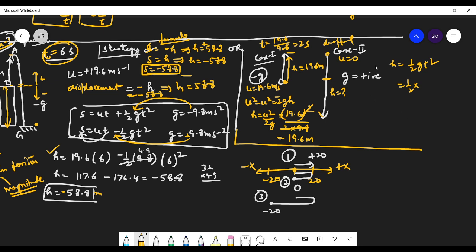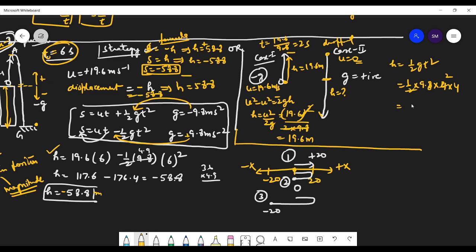So S is equal to ut, u is 0, plus half g t square. So into 9.8, and the time of the flight will be 4. So 4 into 4. So students here, yes, got it? So what is 8 multiply this? You can multiply 10, it is 80. 80 minus 8 into 0.2, 1.6.